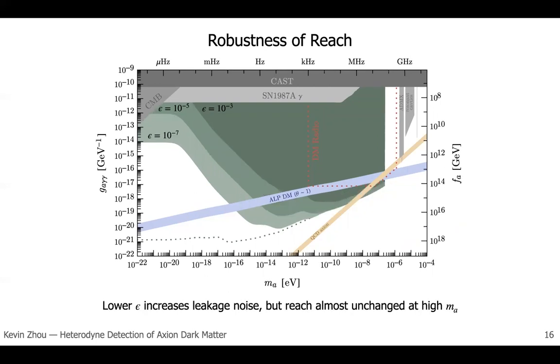Here, I show the effect of increasing the amount of leakage noise parameterized by epsilon. And in particular, if one increases epsilon by 2 orders of magnitude, which corresponds to increasing leakage noise by 4 orders of magnitude, the reach at high axion masses is almost unchanged because thermal noise continues to dominate in this regime.